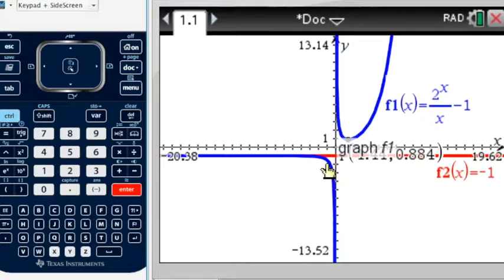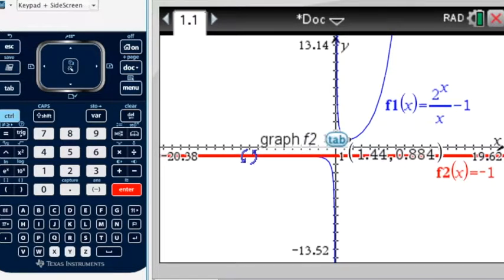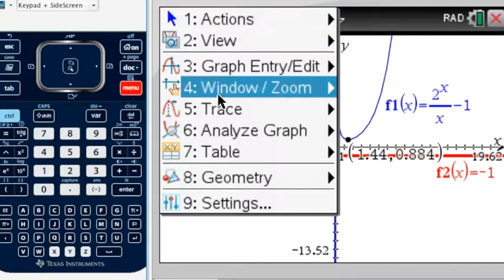So this part of the function down here never passes that line. So what does that mean? We do not cover the y values between -1 and including -1 because that's with a horizontal asymptote, and up to this point here, 0.884. So if I zoom in a little bit, it might help.